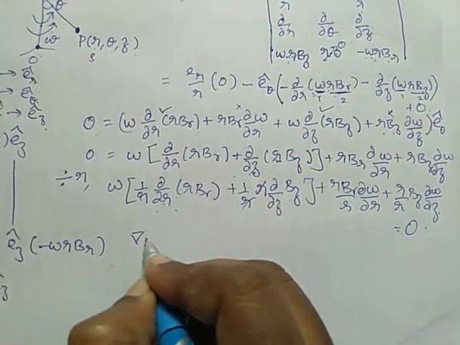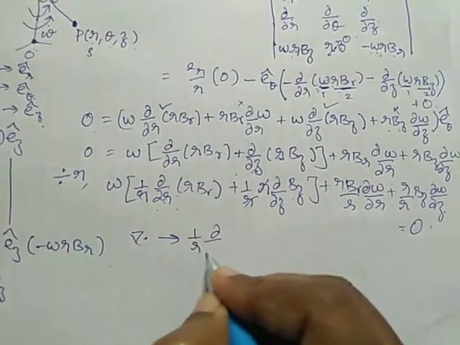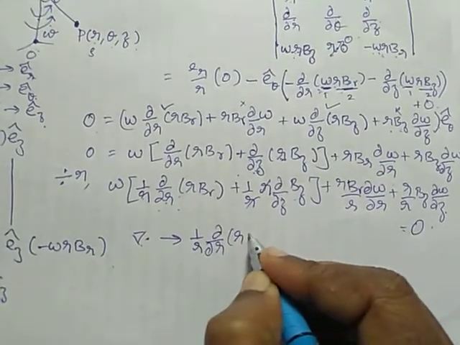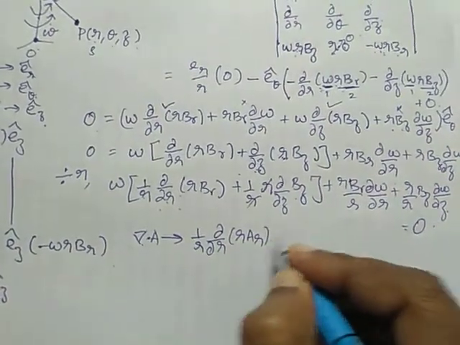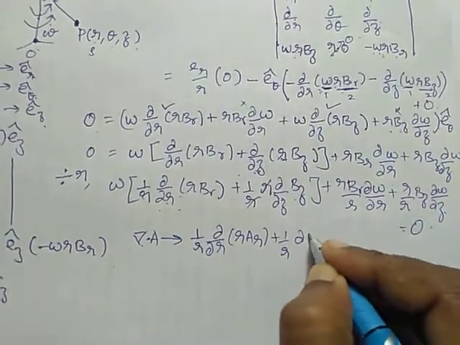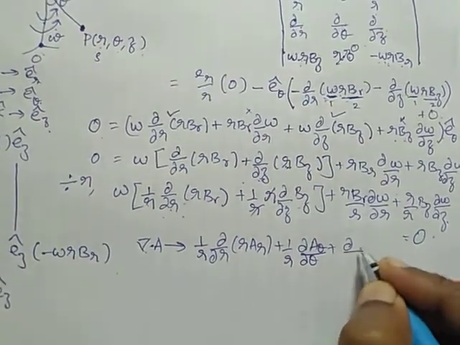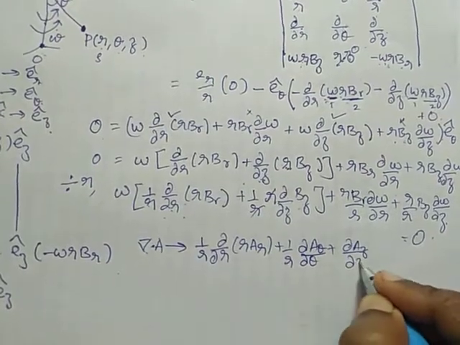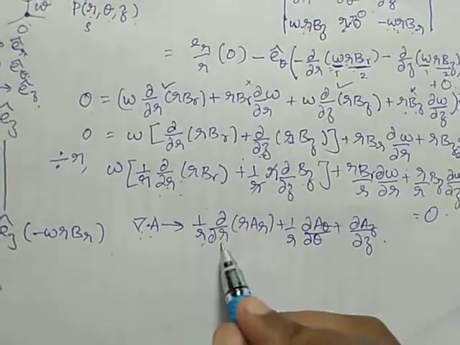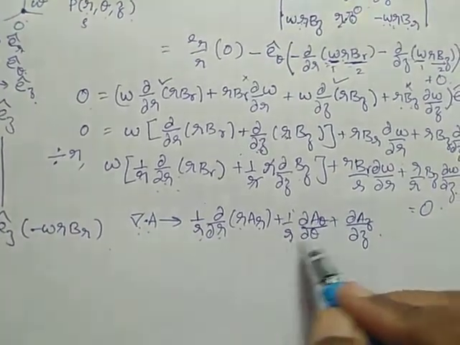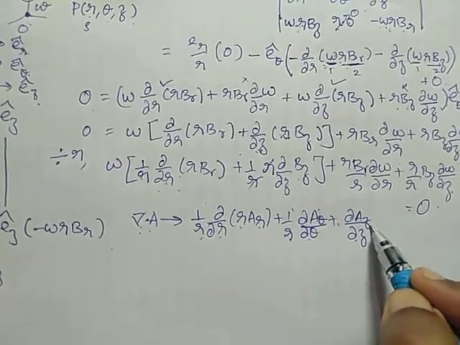Actually, the divergence operator in the cylindrical coordinate system is 1 by r dou by dou r of r into AR, plus 1 by r dou by dou theta of the second term, plus dou by dou z of the third term.